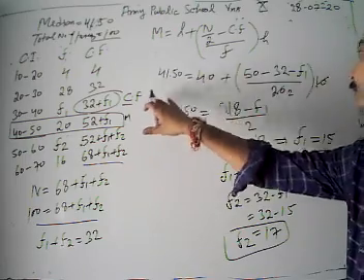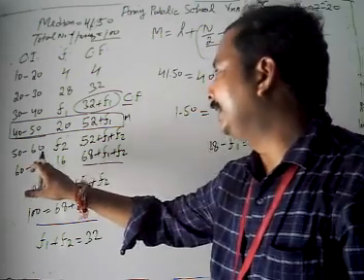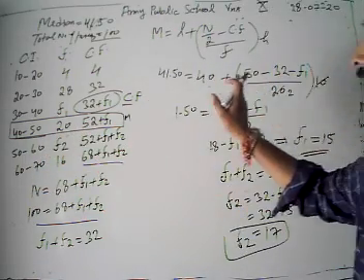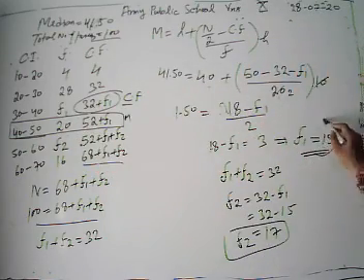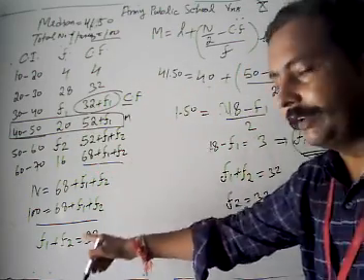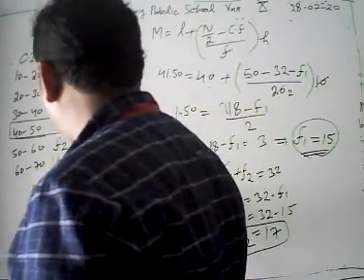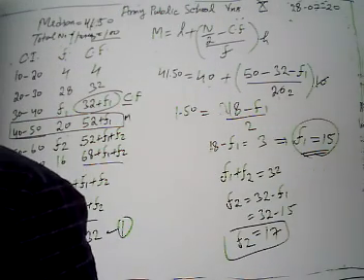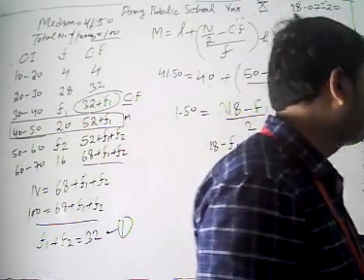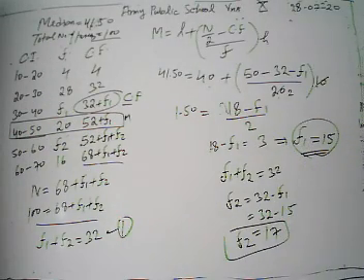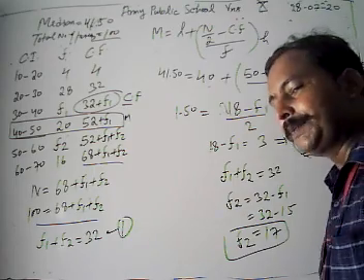Cf is 32 plus f1, frequency is 20, height of the given class is 10. Putting all the values and solving, we get the value of f1 is 15. Then putting the value of f1 in our equation 1, f1 plus f2 equals 32, we get the value of our f2. Then we get our missing frequencies f1 and f2 as 15 and 17 respectively.